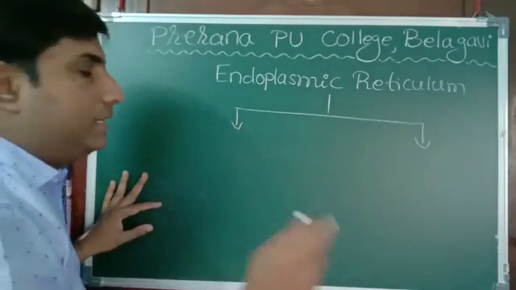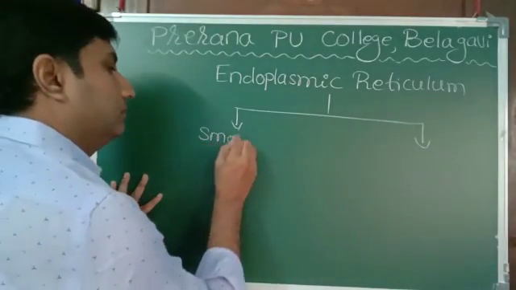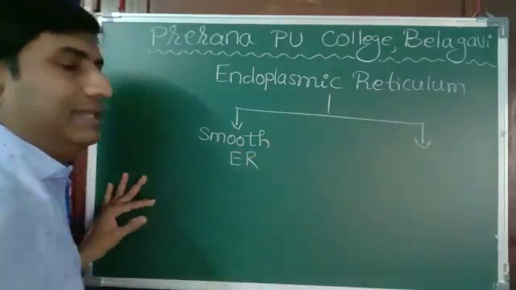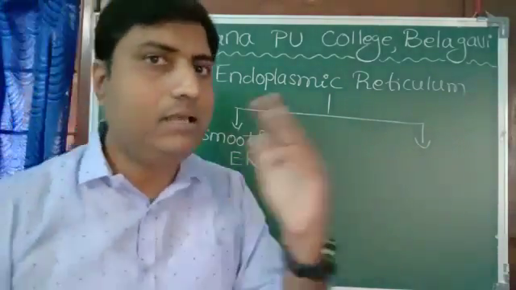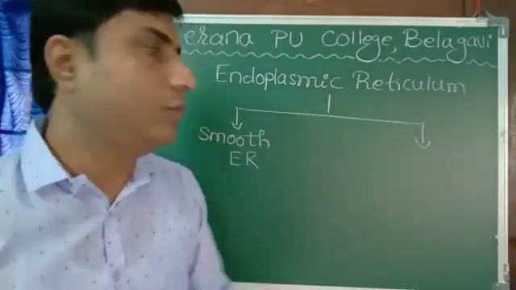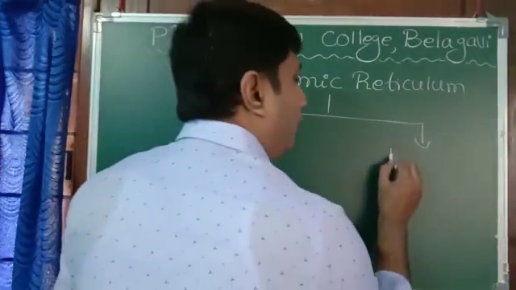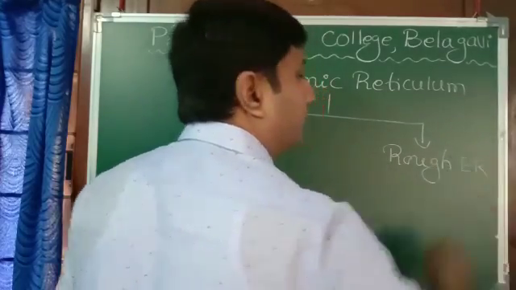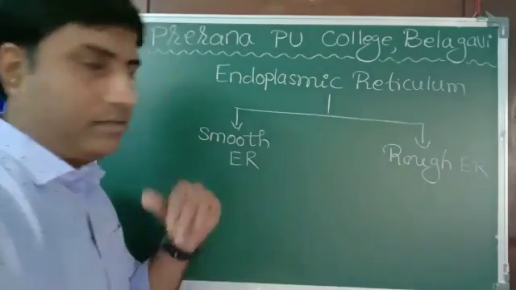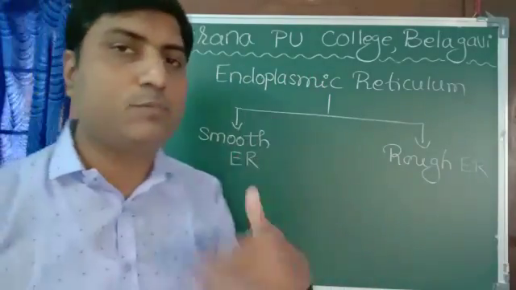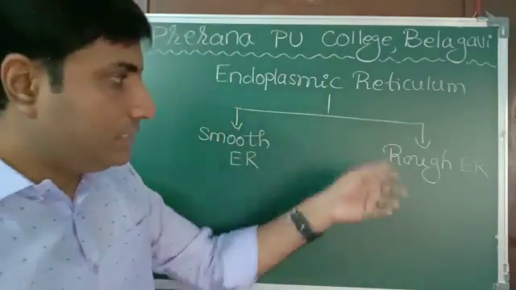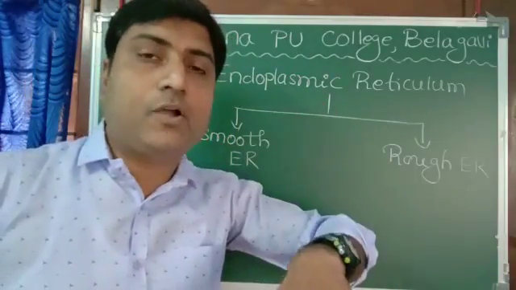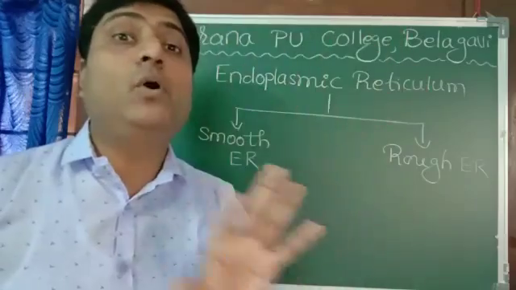Smooth endoplasmic reticulum, I'll write smooth ER. It is also called SER. SER means smooth endoplasmic reticulum. And rough endoplasmic reticulum, short form RER. First I'll come to rough. Why does it look rough? Because it contains ribosomes on it.